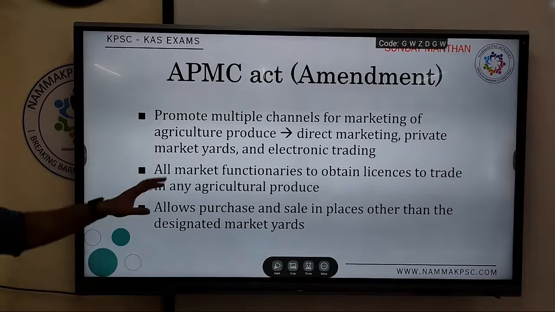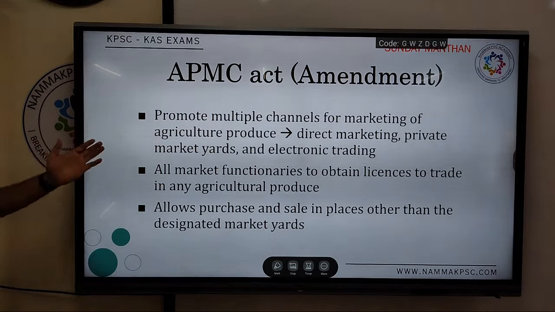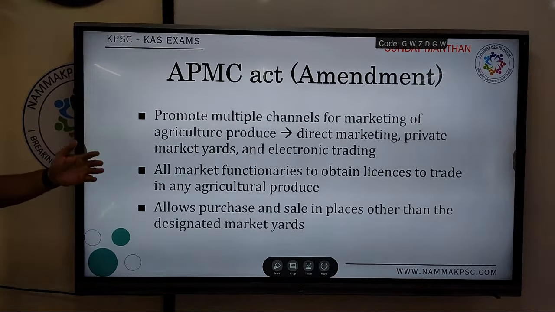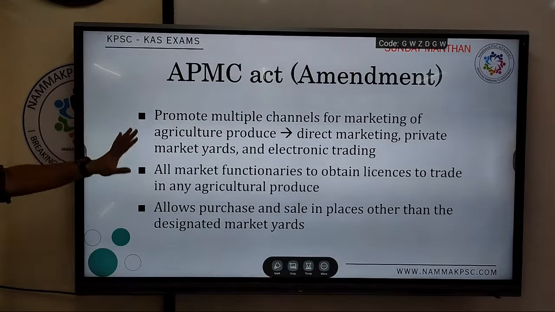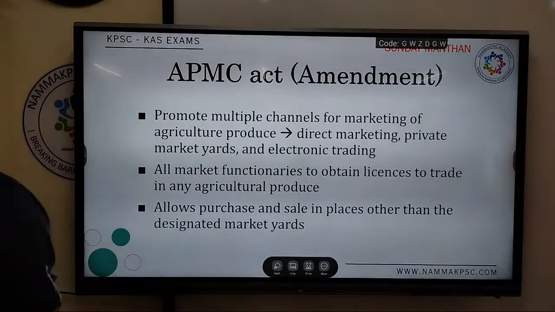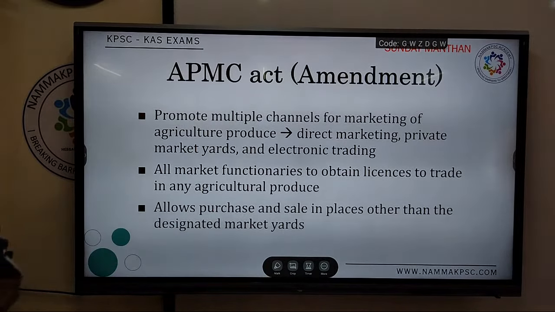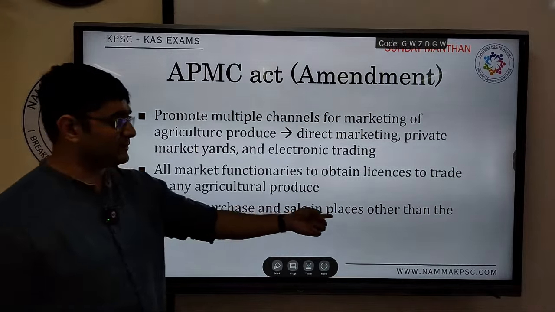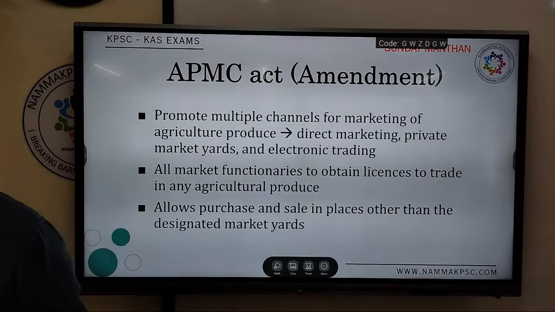Such kind of provisions were there in the amendment. They promote multiple channels for marketing of agricultural produce: direct marketing, private market yards, as well as electronic trading. Like futures, all those things can be done over here. All market functionaries have to obtain a license to trade, and these licenses will now be much easier for new players to obtain and enter the system. It also allows purchase and sale of agricultural produce outside the designated APMC yard.